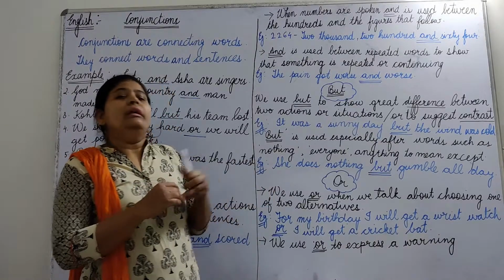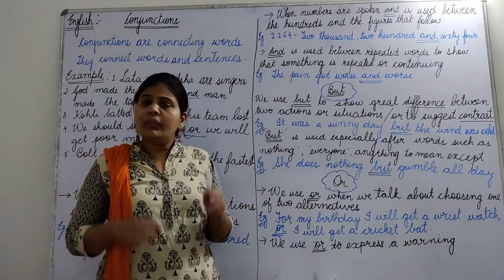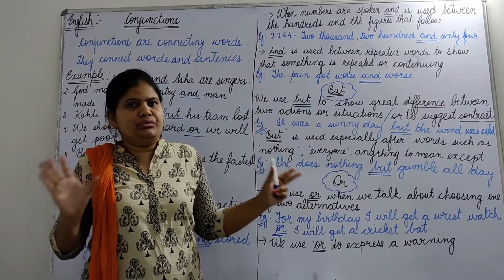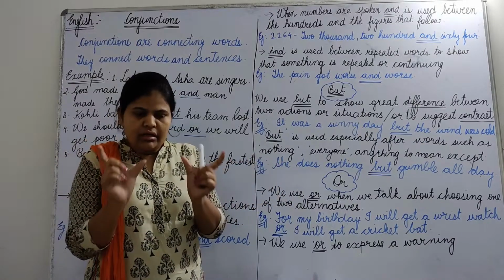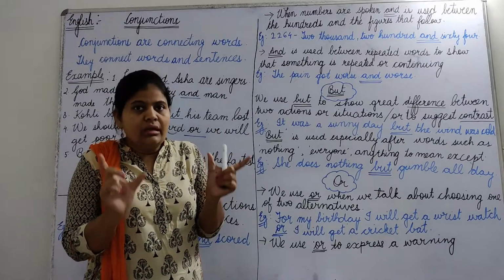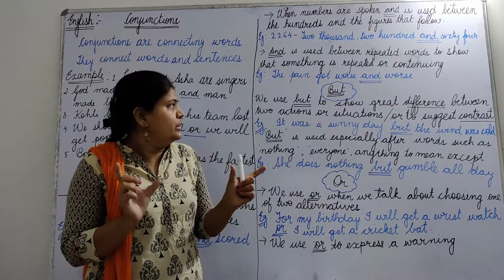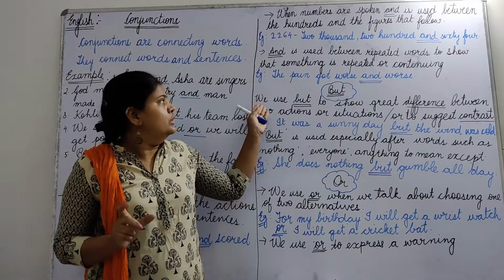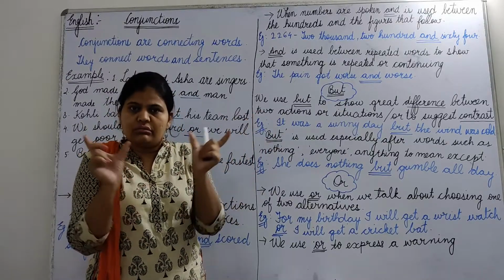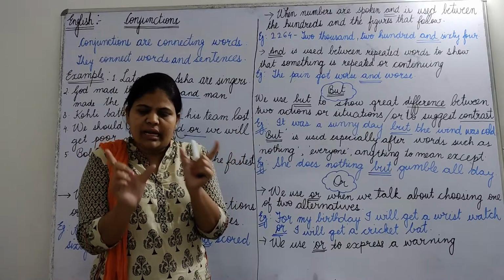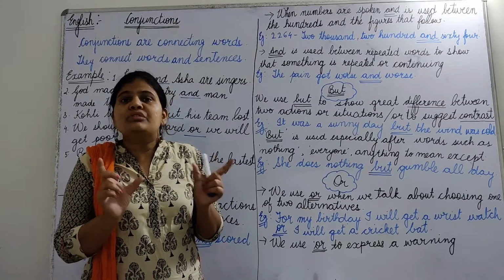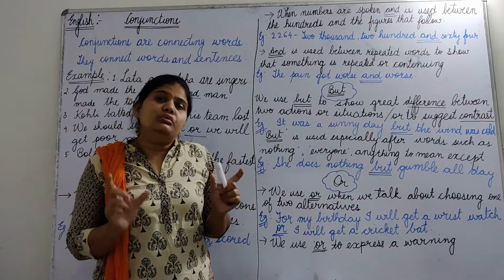Fine. Now the next conjunction, but. We use but to show great difference between two situations. Okay, means there are two sentences and both these sentences suggest contrast. Okay, the situation is different. We use but to show great difference between two actions or situations. The two sentences are extremely different from each other. Okay, the situation is contrasting, so we use but.